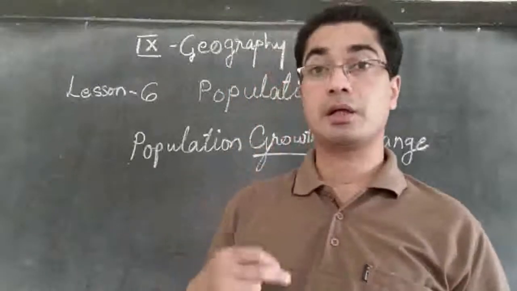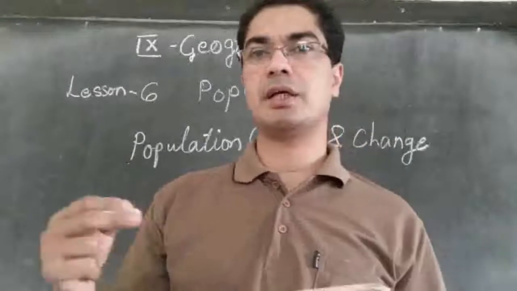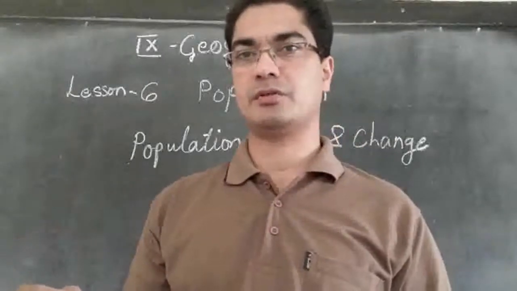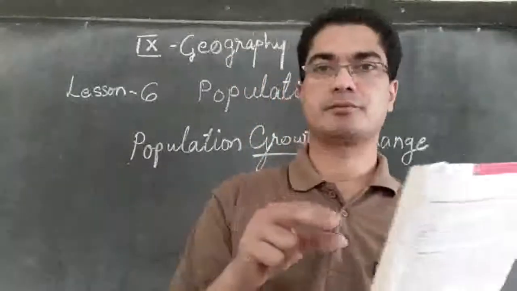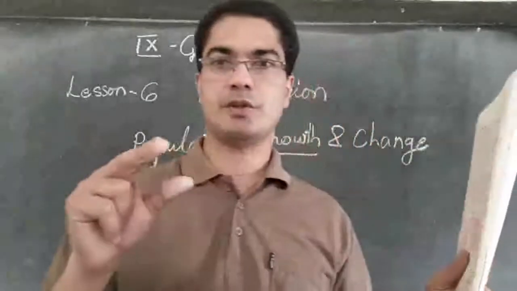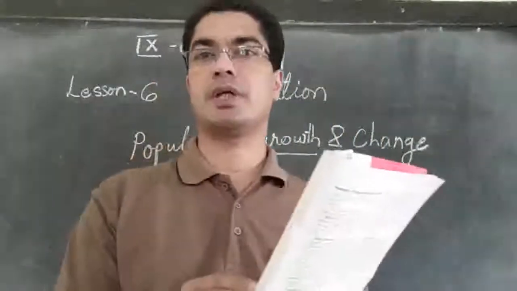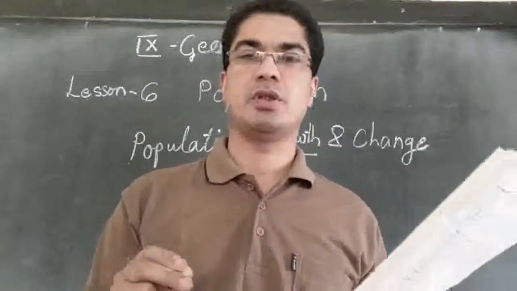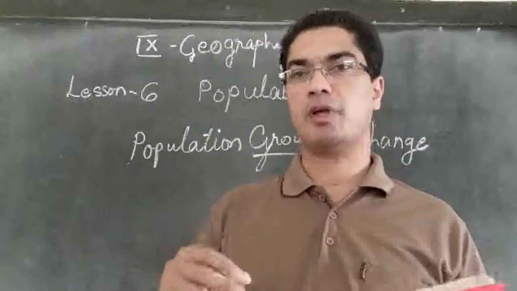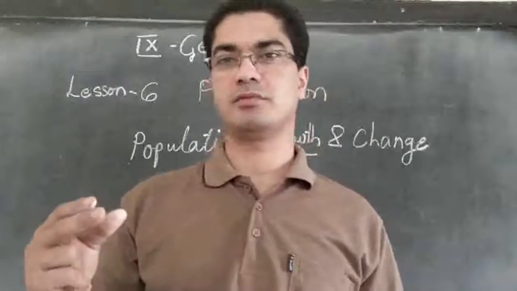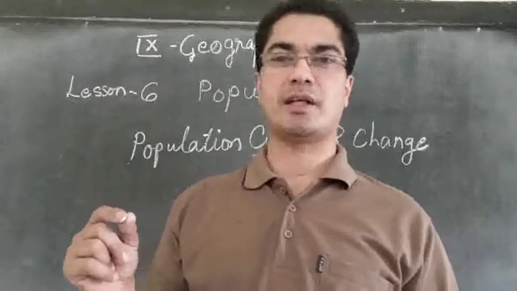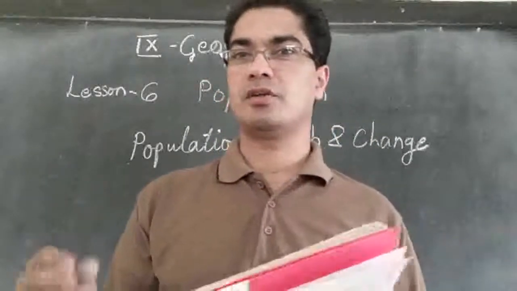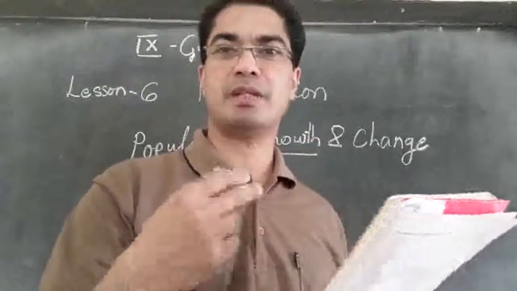So we can add each number that is born in this place. For example, last year the population of this Ziro area was, say, 5,000. Then the following year, how many more children are born? Let's say 25 children are born. Then we see how many people died.